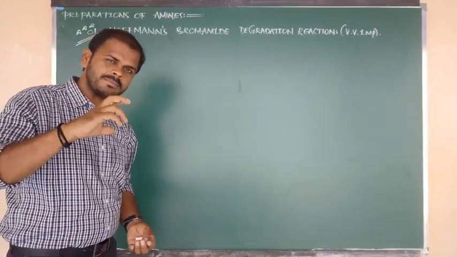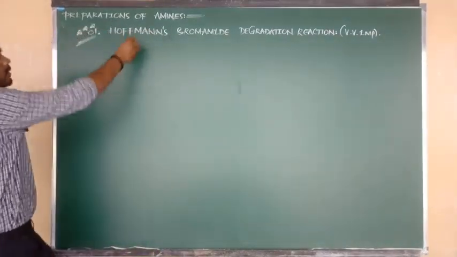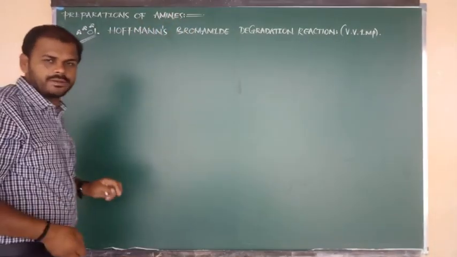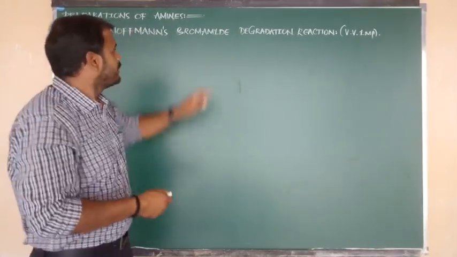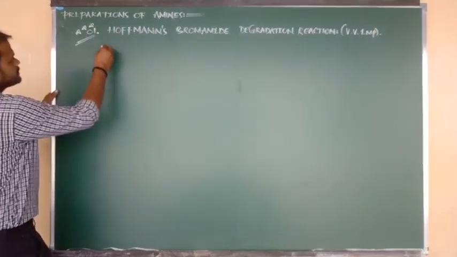First of all, let me give the statement. In this reaction, the starting reactant is an amide. Amide is the starting reactant.